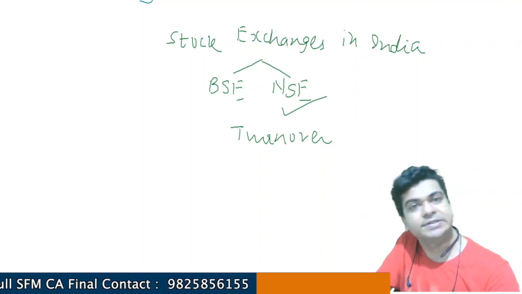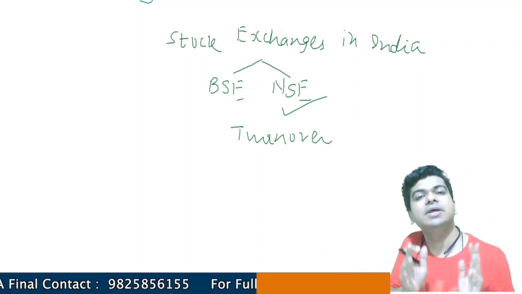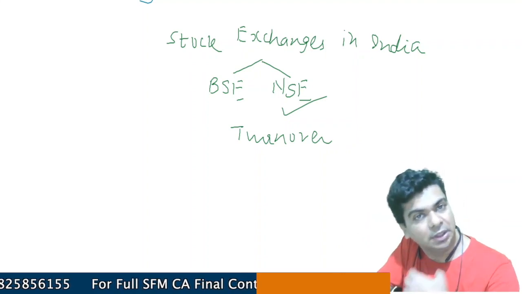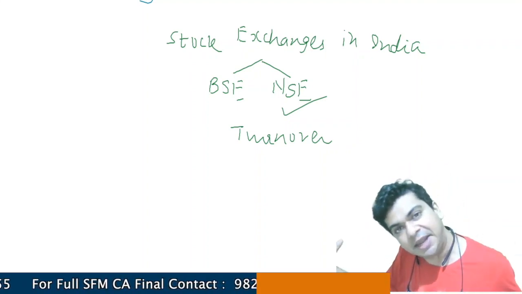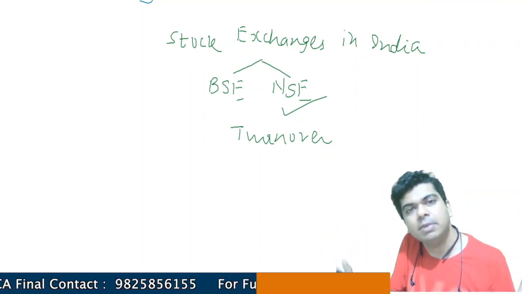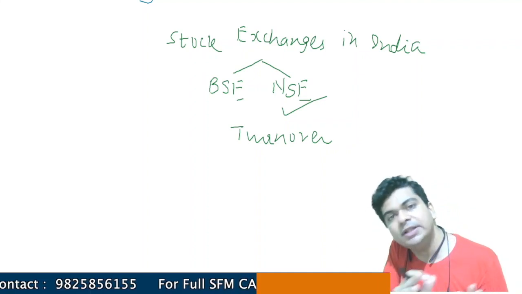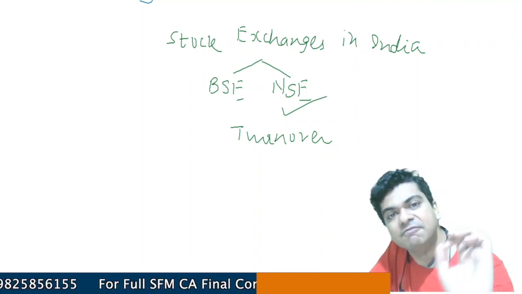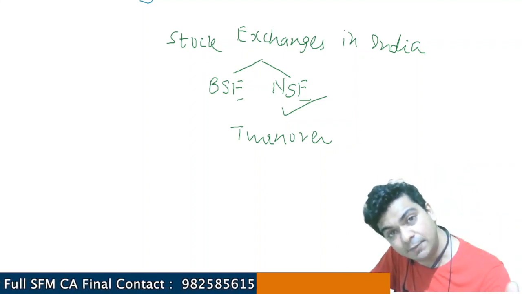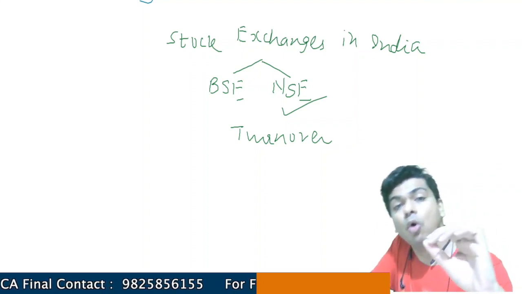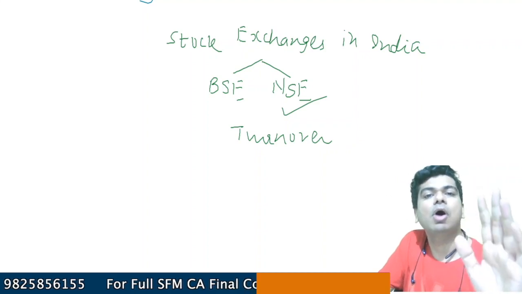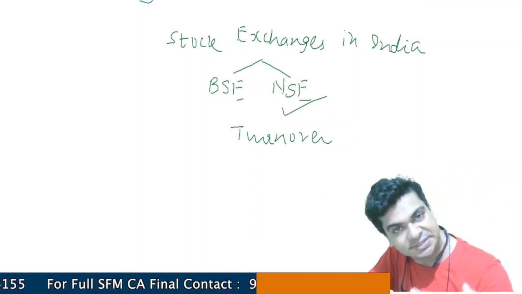Why? That's what I was saying. All the trading mechanism is now online. It's happening in real time, thanks to the technology, thanks to the satellites which are connecting all the computers together. That is how collectively the entire mechanism is working. So during the trading hours of the stock exchange, I can very easily buy shares and sell shares, without even visiting my broker's office. If I have good relations with my broker, I will simply call up my broker and be able to buy and sell shares.